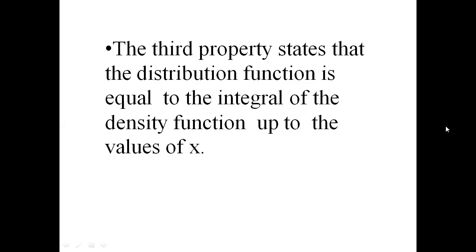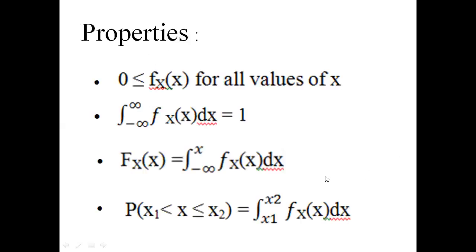What is the fourth property? P of x1 less than x less than or equal to x2 is equal to the integral from x1 to x2 of small fx of x dx. So the probability of the event in the range x1 to x2 is equal to the area under the density function between the limits x1 to x2.